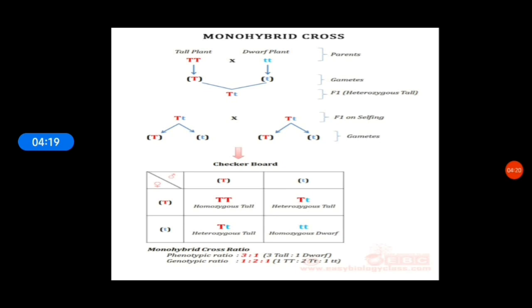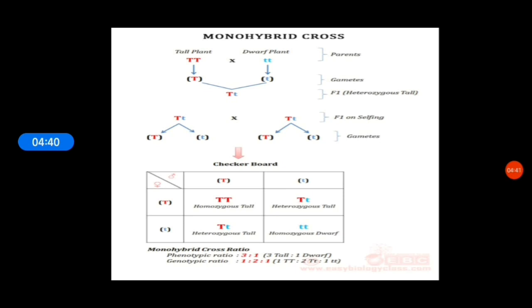He conducted an experiment with all these 7 contrasting pairs and observed that the entire F1 progeny showed one pattern in their behavior, that is, they resemble one of the parents. Another parent character was completely absent.